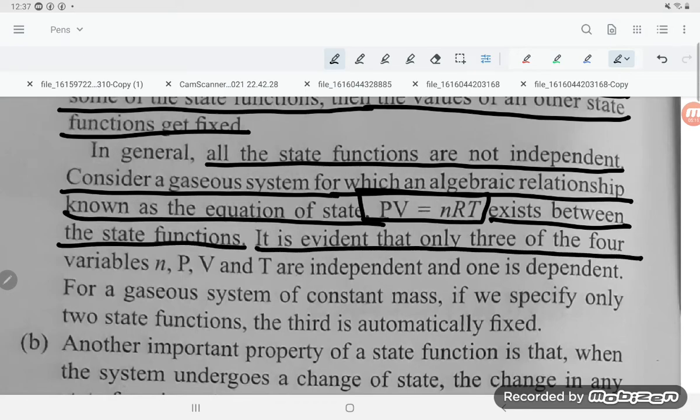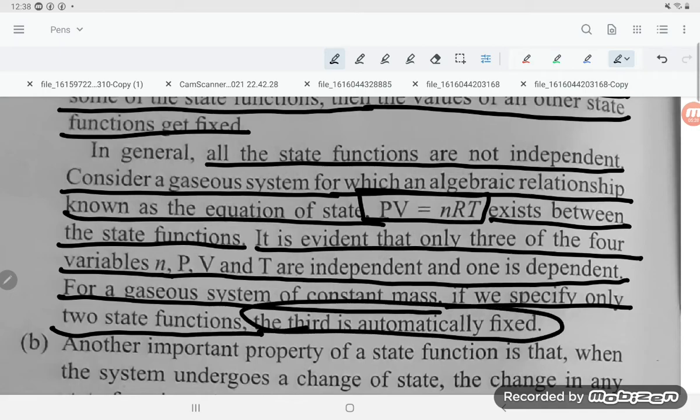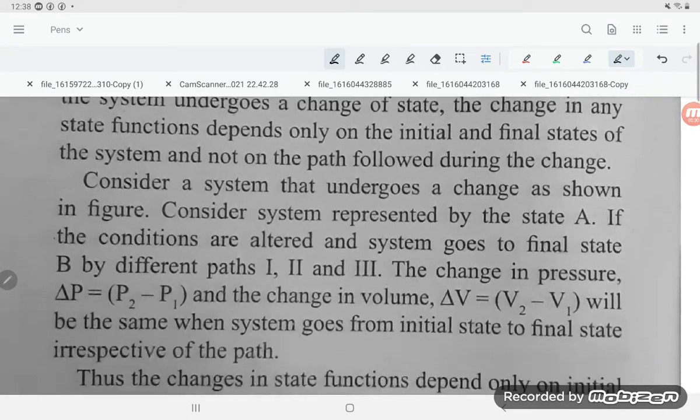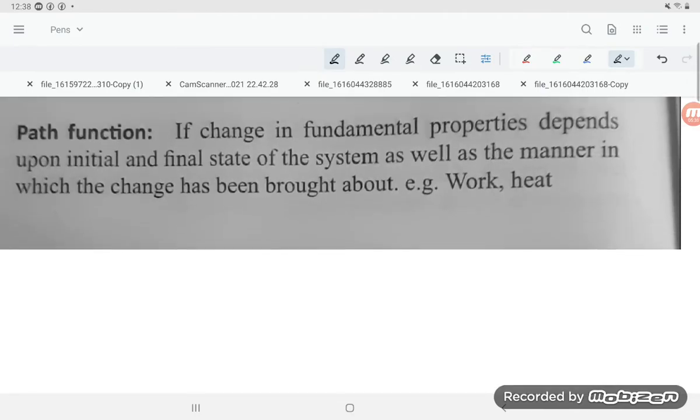Only 3 of the 4 variables n, P, V, T are independent and one is dependent for a gaseous system at constant mass. If we specify only 2 state functions, the third is automatically fixed. So this is what a state function is all about, whose value depends on the initial and final states.